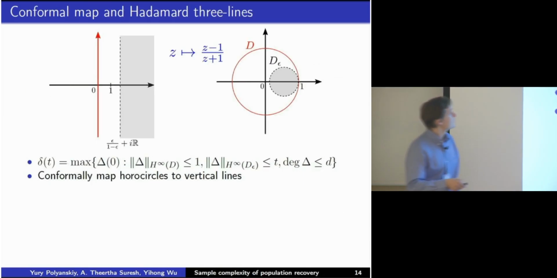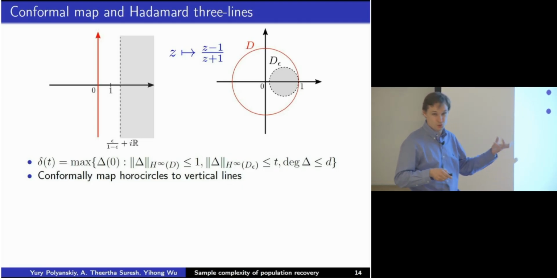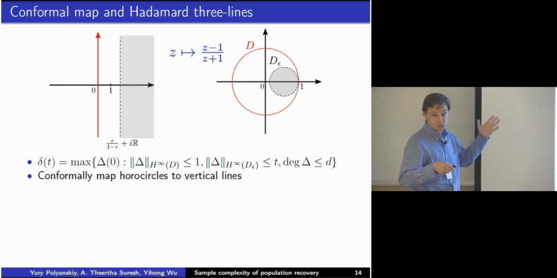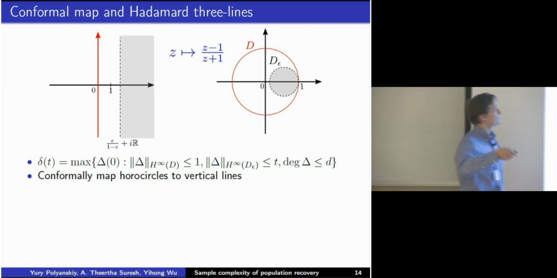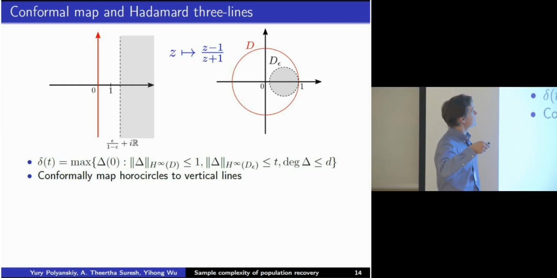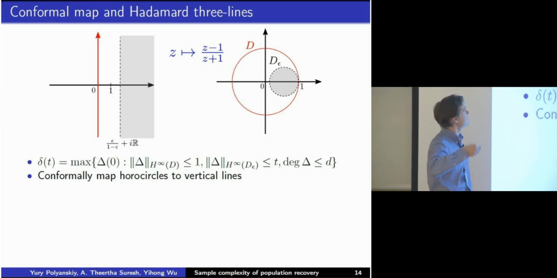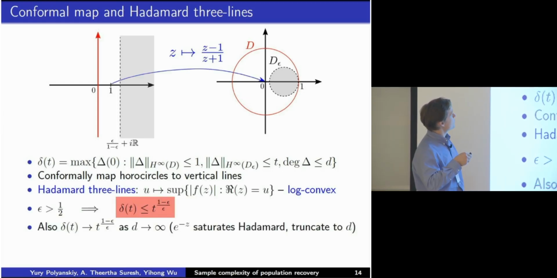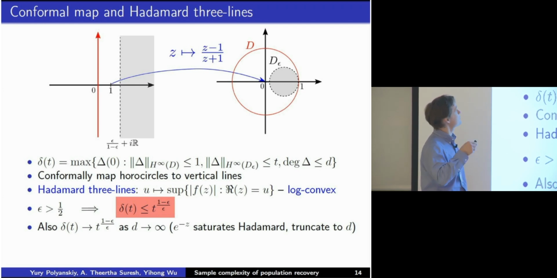Now to solve epsilon greater than 1/2, which is the large erasure regime and is more fun, the only twist we needed is to apply a conformal map. Everybody who had a first class in complex analysis remembers circles are the same as lines. So we convert the circles into lines, and the dashed circle becomes a dashed vertical line. Then we're trying to find the polynomial which maximizes the value at 1, subject to constraints on the values at 0 and here.